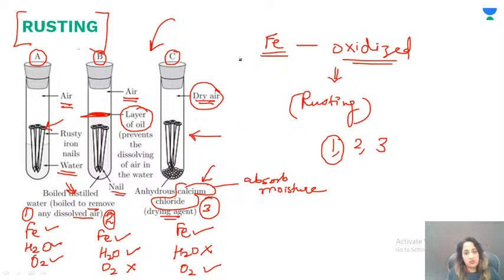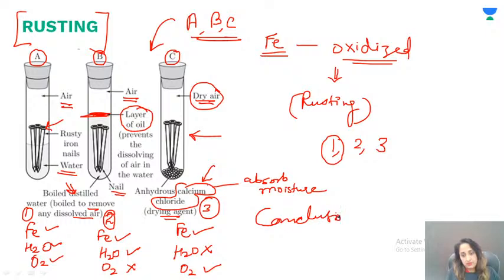In that case, you will have to explain it with these examples with tubes A, B, and C, and this is what you will draw, this is what you will explain, and at the end you must write a conclusion that will tell you that you have well prepared for this.